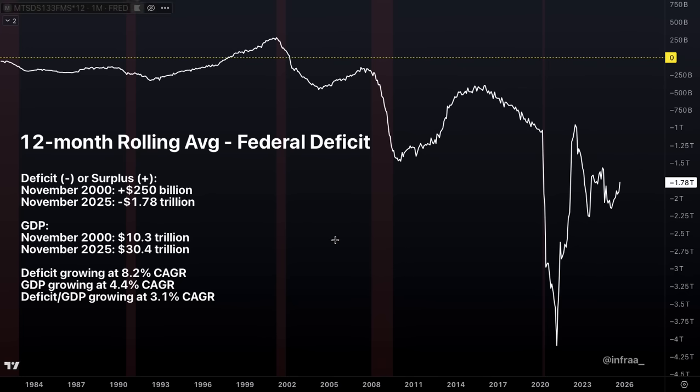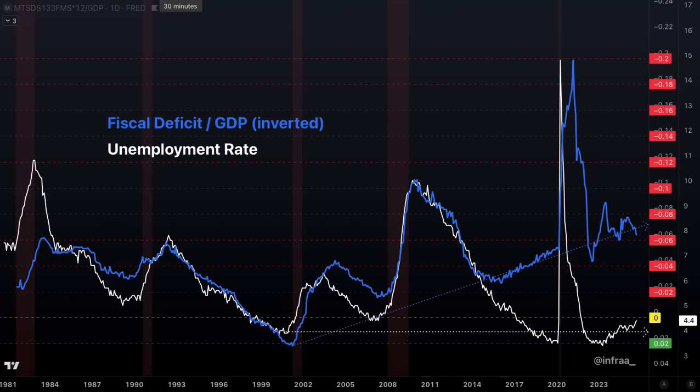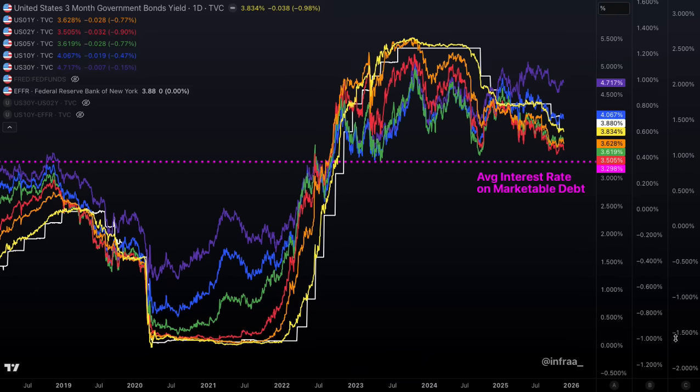So to recap here, we have an ever-growing larger deficit, 8.2% compound annual growth rate. That deficit is pro-cyclical, and we are financing that deficit at ever higher interest rates. As old debt that might have been issued down here is coming due, we are rolling it at higher interest rates, number one, increasing the deficit even further.